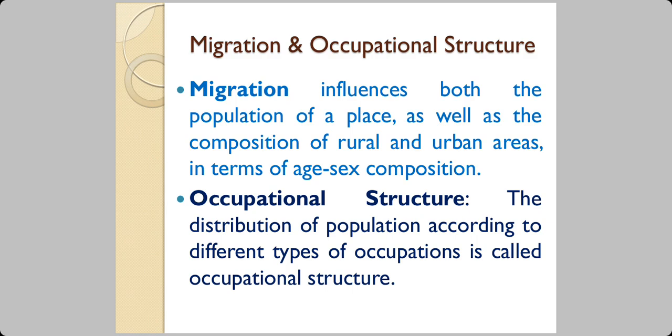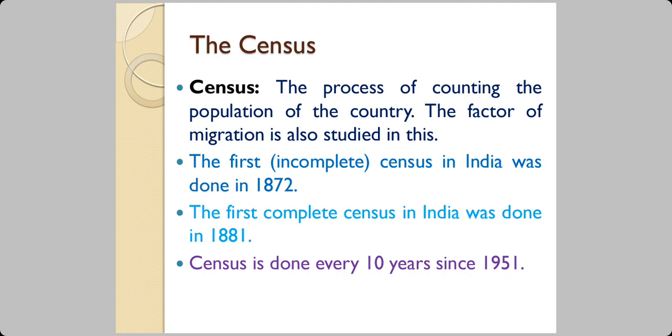Now, a certain population may have X percentage of bankers, Y percentage of teachers, Z percentage of retired people, and so on and so forth. Now, census is the process of counting the population of the country, right? So, when we say census of India, we mean the actual counting of the population of India. It's a big job, and we do that once in 10 years. The factor of migration is also studied in this. We have a lot to say about this in 12th standard when you come.